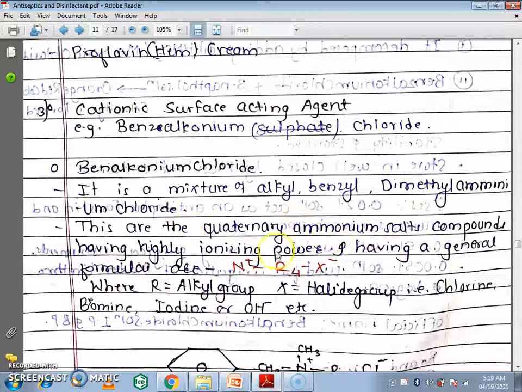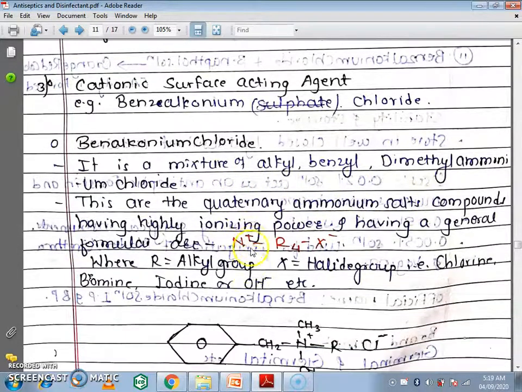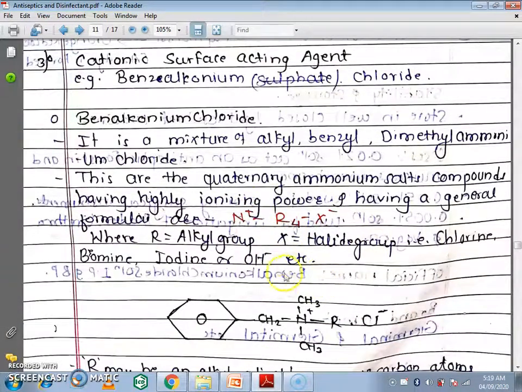These are quaternary ammonium salts. Quaternary ammonium means the nitrogen has 4 atoms attached, so that it forms a positive charge, so it is called a quaternary ammonium salt or quaternary ammonium compound.